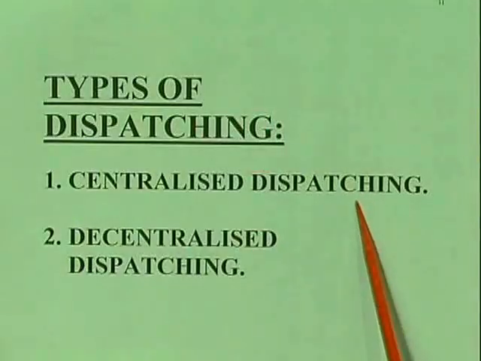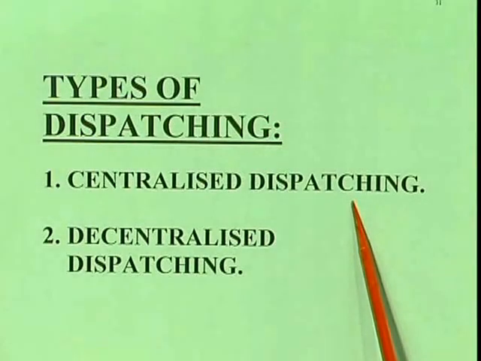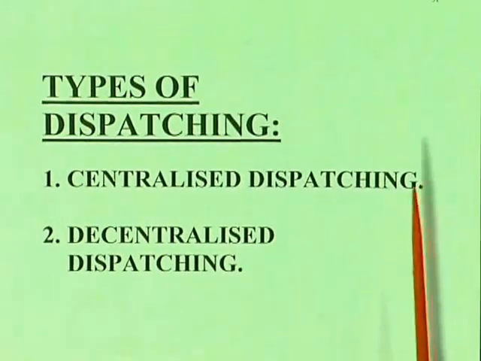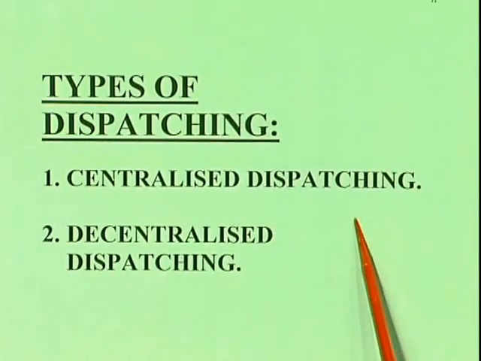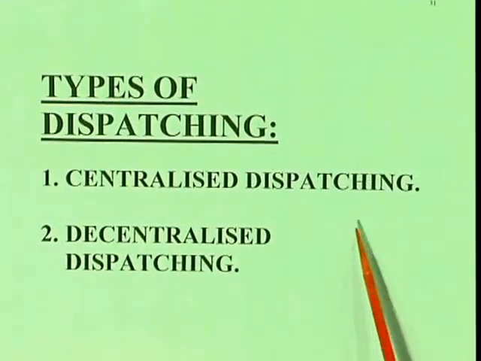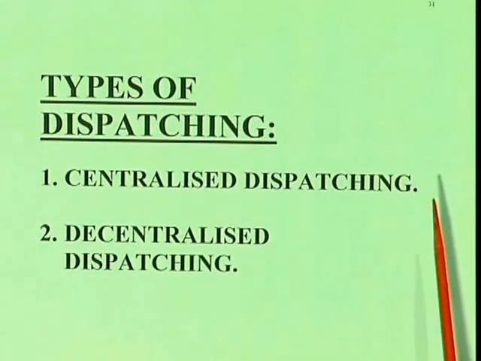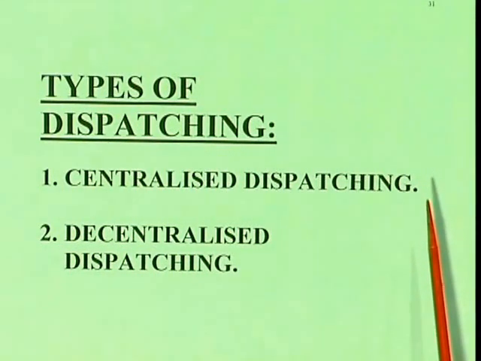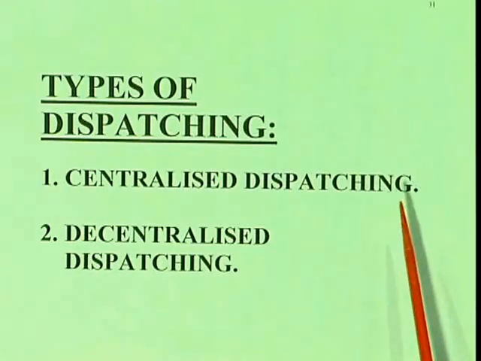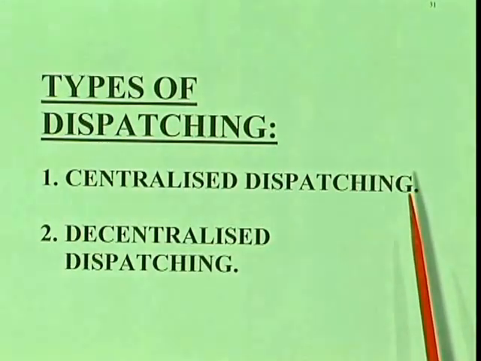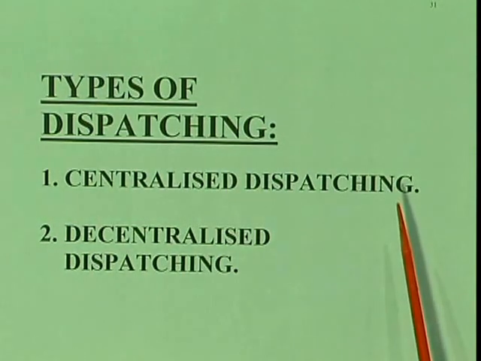Now let us go for the types of dispatching. There are two types of dispatching. One is centralized dispatching, the second one is decentralized dispatching. Let us see individually what happens in each. In centralized dispatching we have to see how the orders are given, that is, they come directly from the management.